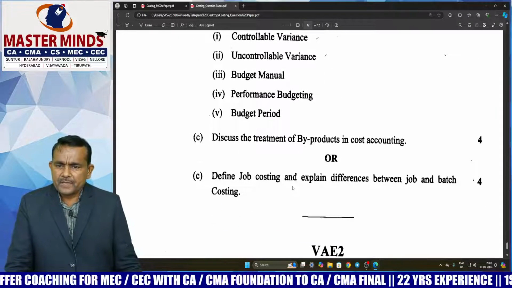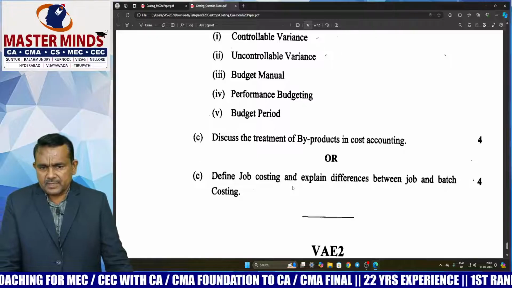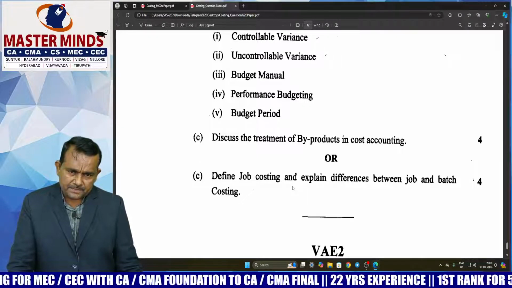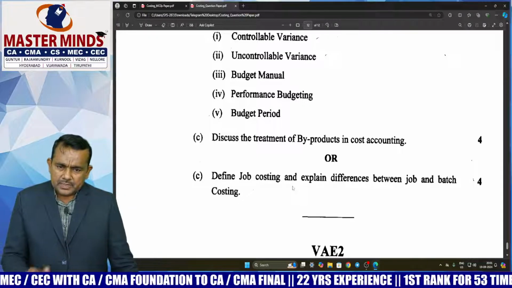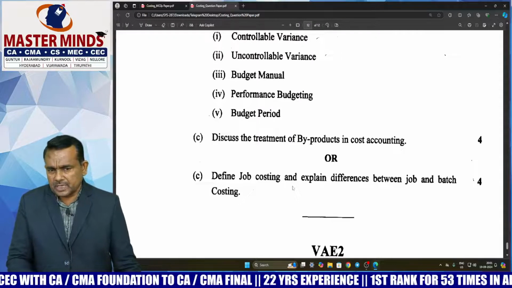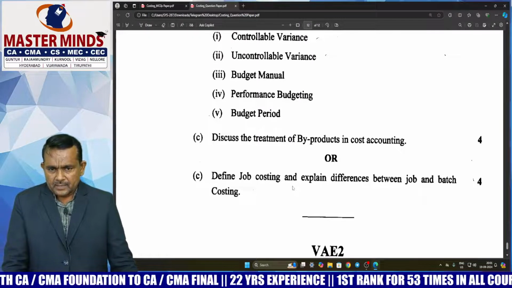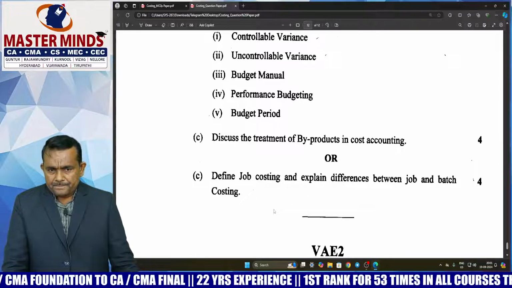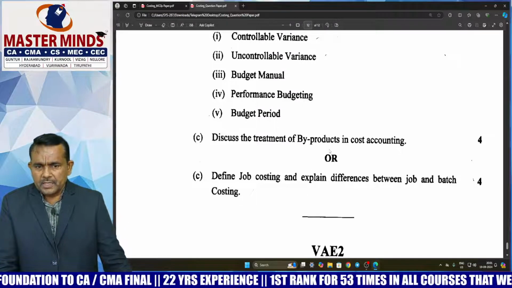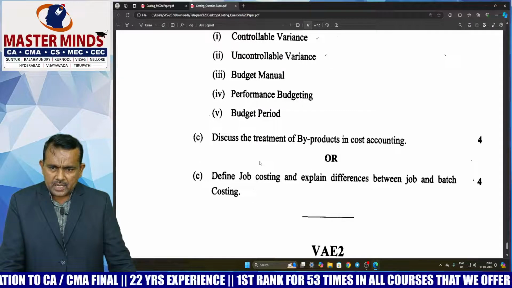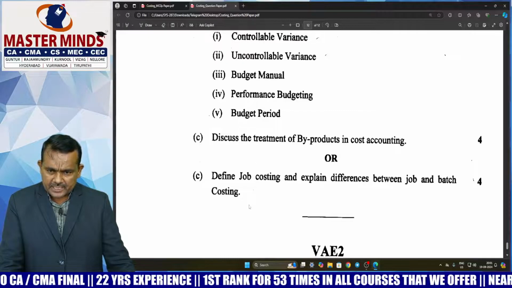Next, C, first one, discuss the treatment of byproduct in cost accounting. This is also a direct question. This question is related to joint and byproducts, sir. Next, here one option, sir, either C first one or second one.